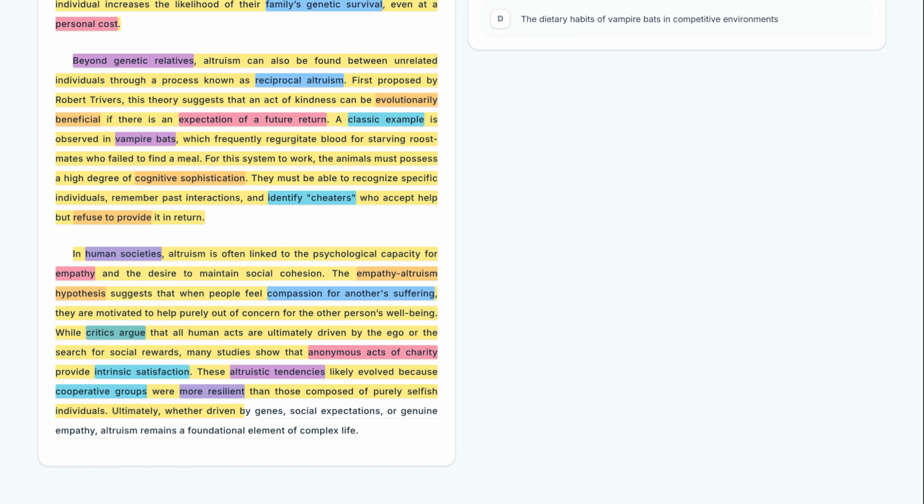Ultimately, whether driven by genes, social expectations, or genuine empathy, altruism remains a foundational element of complex life. The passage concludes by calling altruism a foundational element of complex life. Regardless of the specific cause, it is presented as an essential part of how advanced species exist.